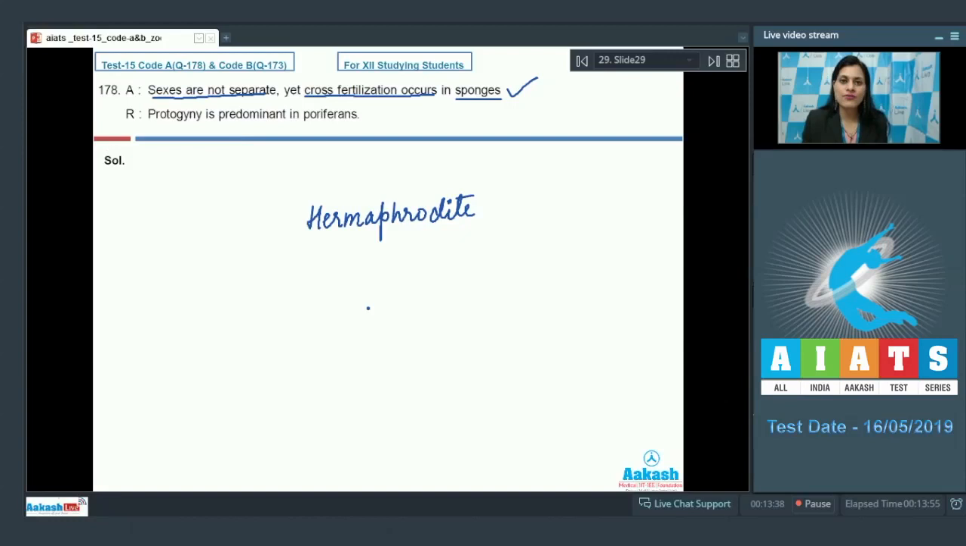And why they exhibit cross-fertilization? Due to protogyny. Protogyny, which is early maturation of female gamete in comparison to male gamete. So male and female gametes mature at different times, so self-fertilization is restricted in poriferans. Now the reason given is protogyny is predominant in poriferans, and this is a true statement, and as this reason correctly explains the above given assertion, we can mark the answer as 1. Let's discuss our next question.